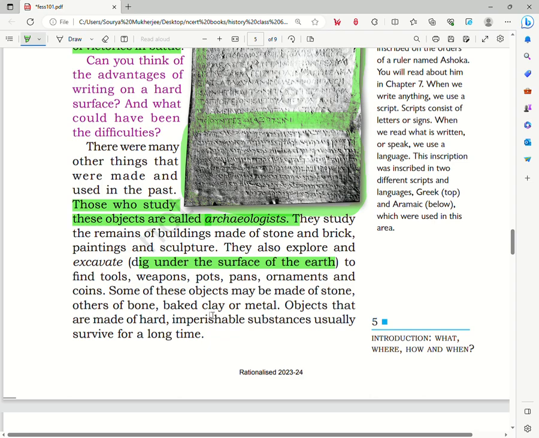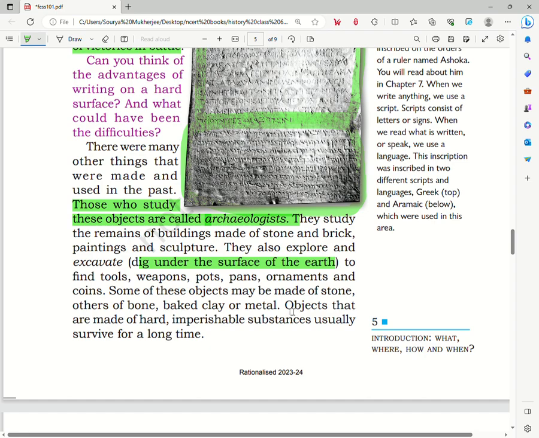Some of these excavations are also carried out on old burial sites, and these old burial sites contain different kinds of items, and archaeologists get to know about the different things and the type of society that existed back then from the things that they dig up. So if they find metal weapons, tools, or pots, pans, ornaments, they can say that a certain type of metal, let's say gold, copper, iron, and these weapons or instruments were used in that time, if they find such evidence of such instruments in the dig site.